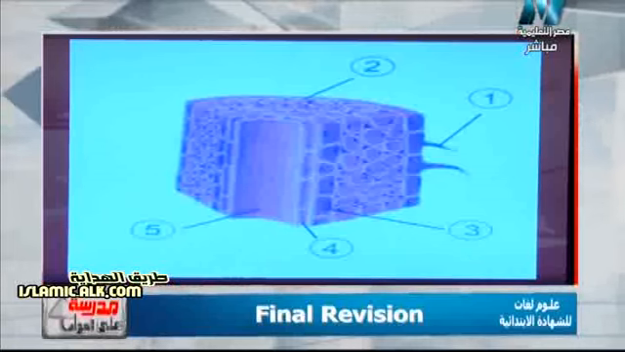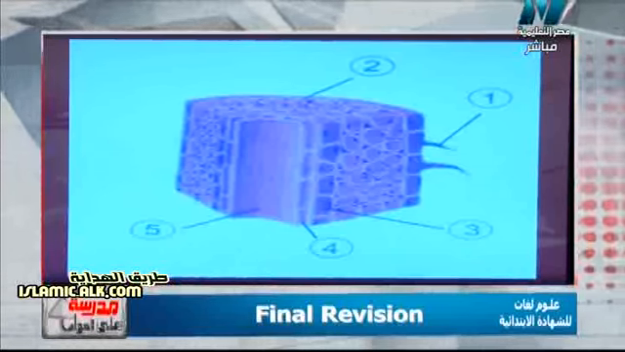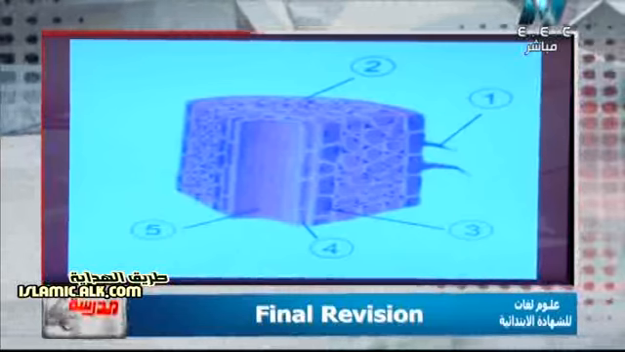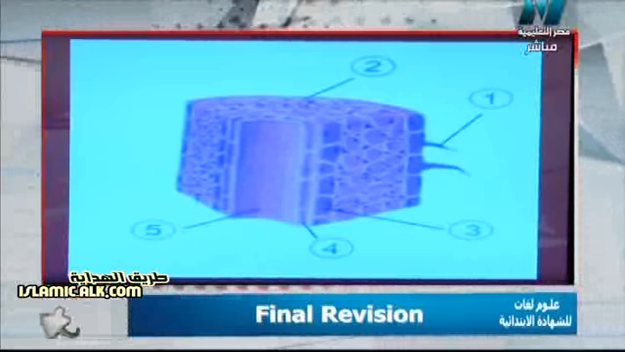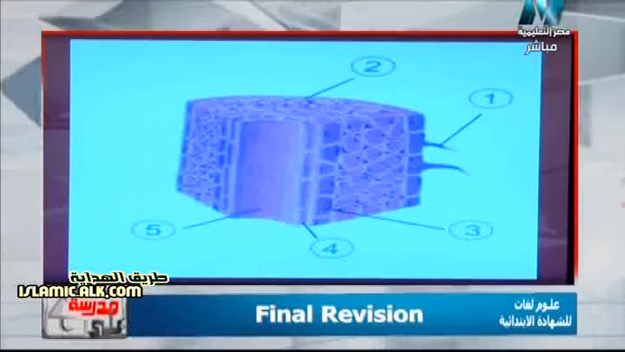So number 1 will be root hair. Number 2 will be the first layer, which is the epidermis. Number 3 will be the endodermis.